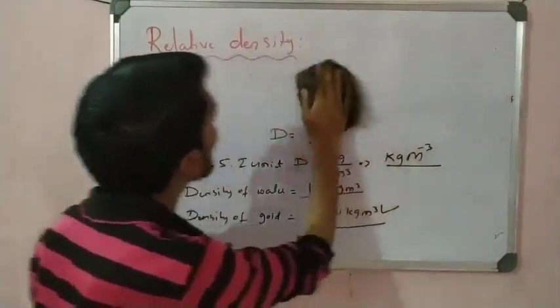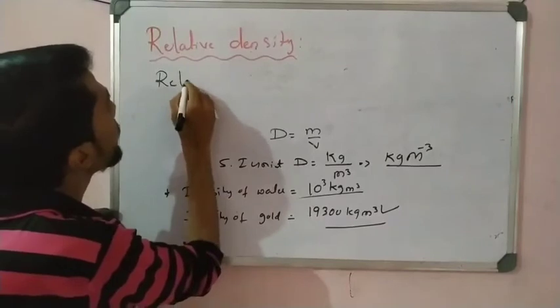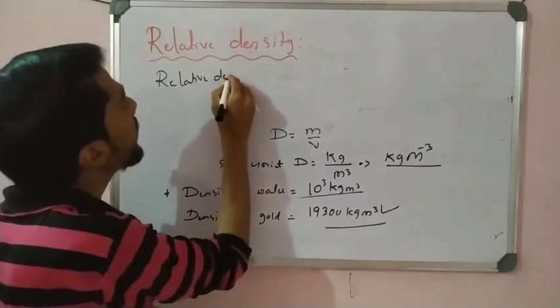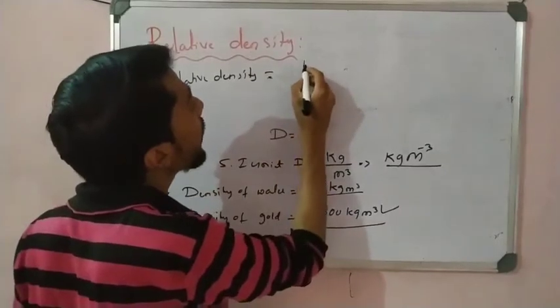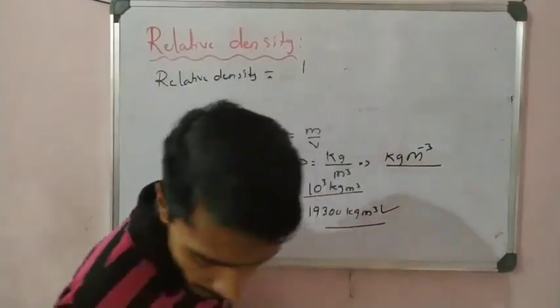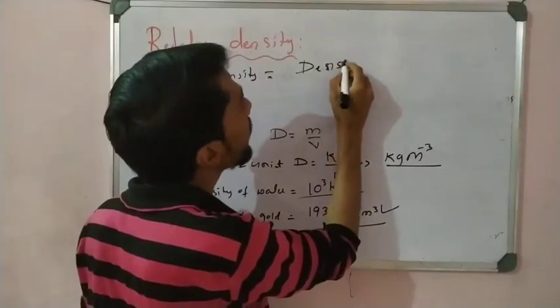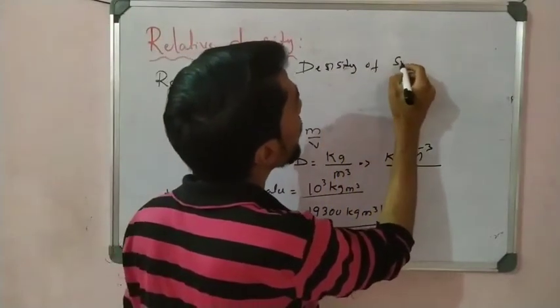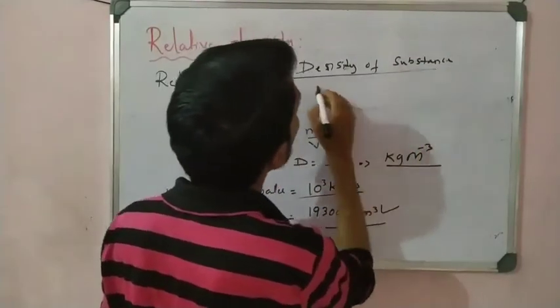So we can write here, relative density is equal to the ratio of the density of the substance divided by the density of water.